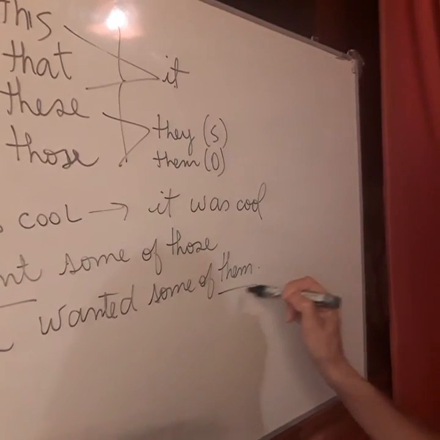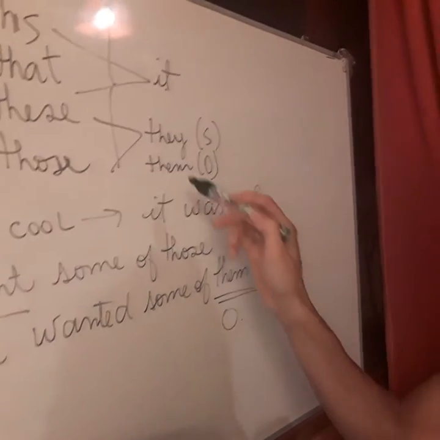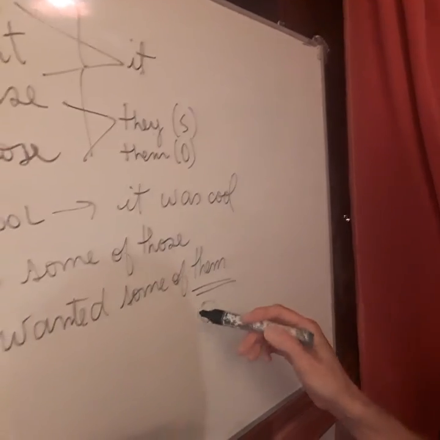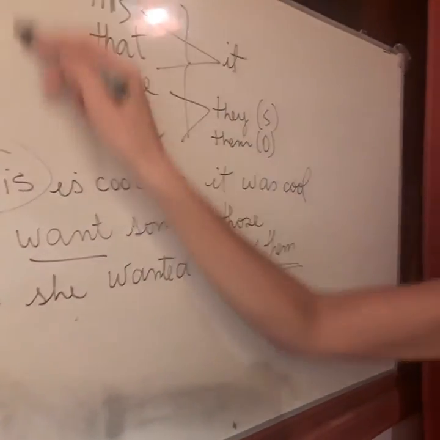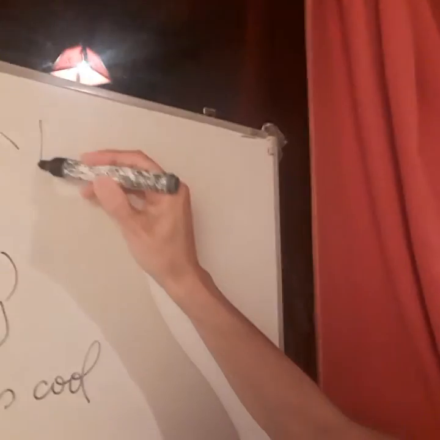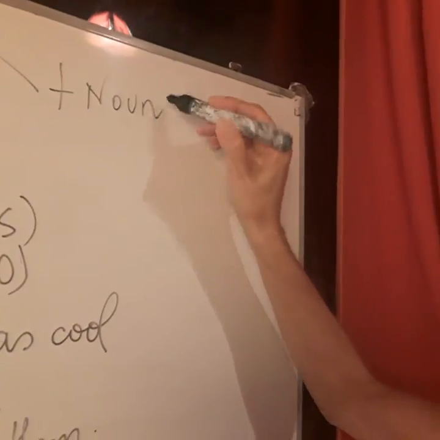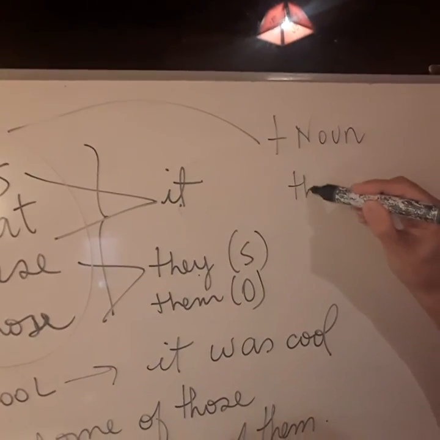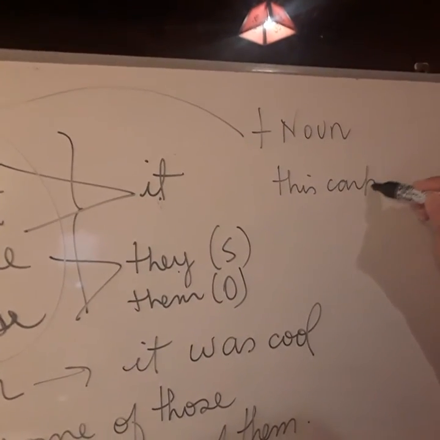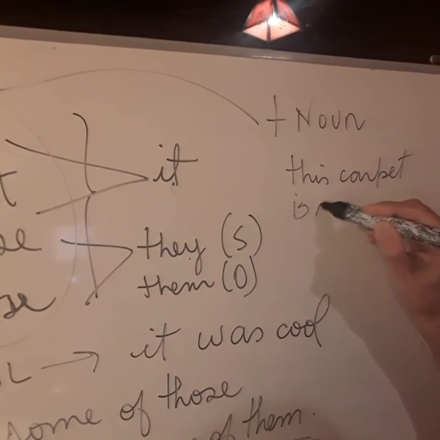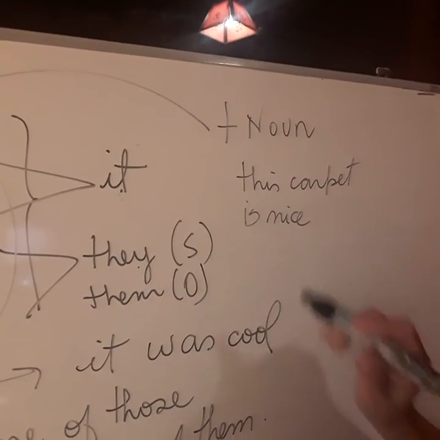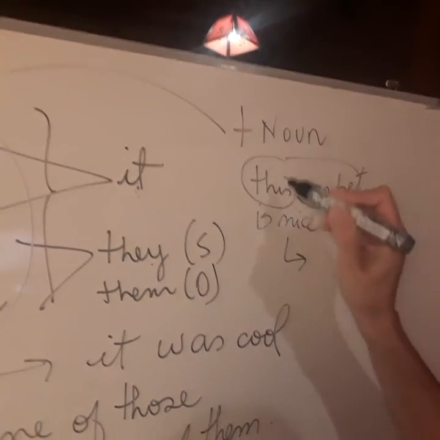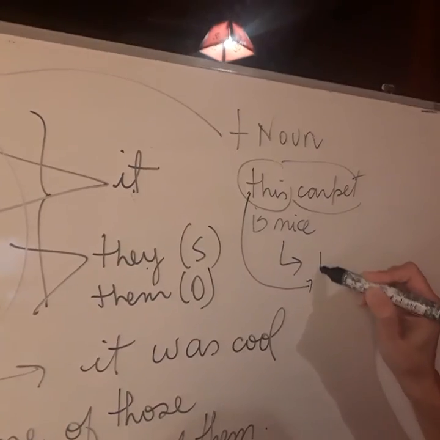Also in the object position, I cannot say they because I have a subject, so I have to use the object. You see? But when these pronouns are followed by a noun, like, for instance, this carpet is nice. So she told me that, and this carpet, this turns into the.